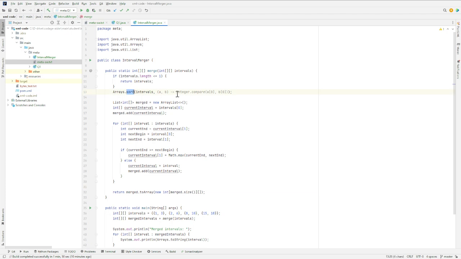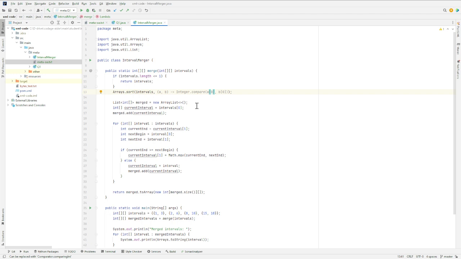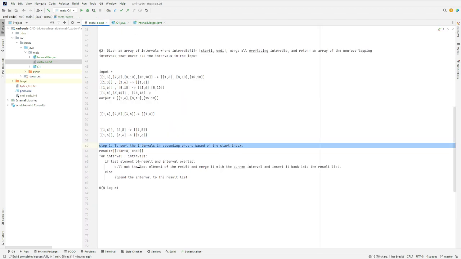And here we are using this lambda function. So Arrays.sort basically takes as its first argument the intervals, which is a 2D array, and it takes a function which specifies how to compare two elements. So this is a lambda function, which means that if A and B are two elements, we use only A[0] and B[0], that is, the zero index is the start element. So we basically compare using the start element, and that's what I wrote here. And the rest is as straightforward as what we did here.